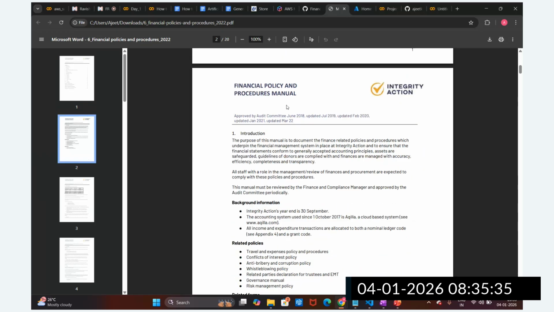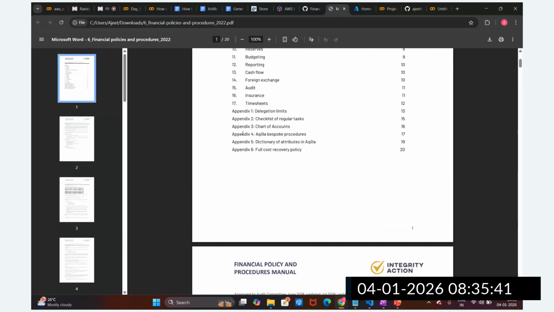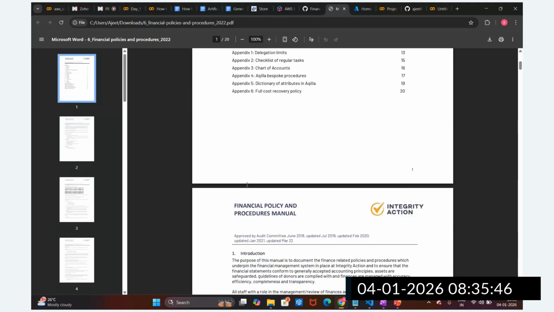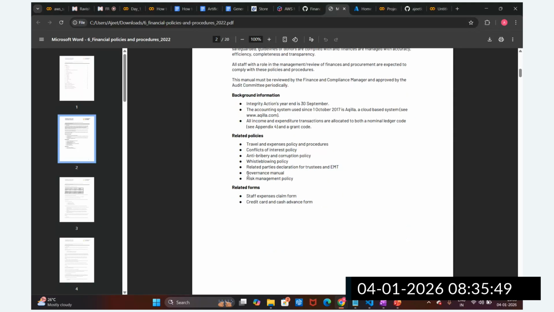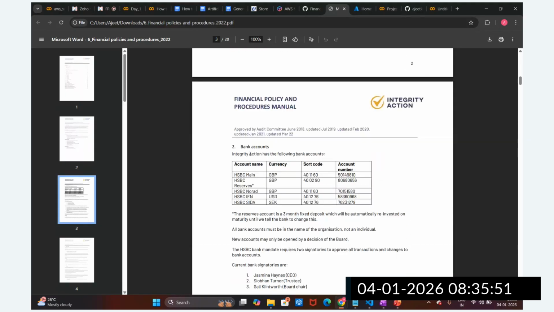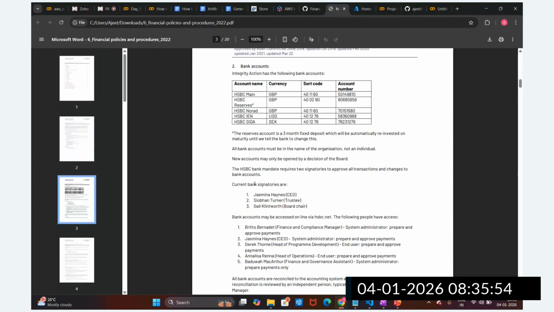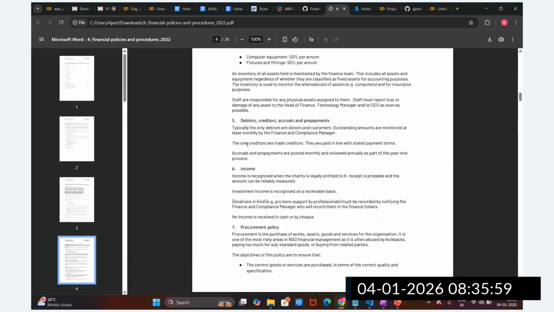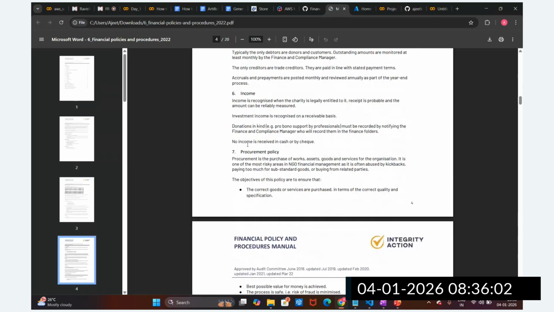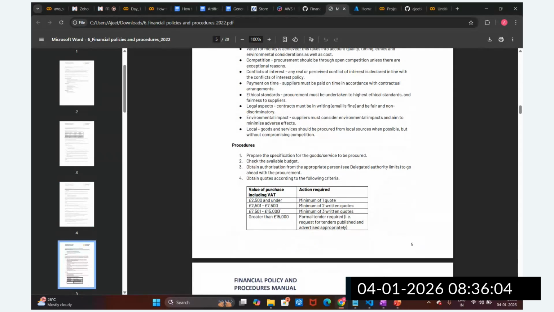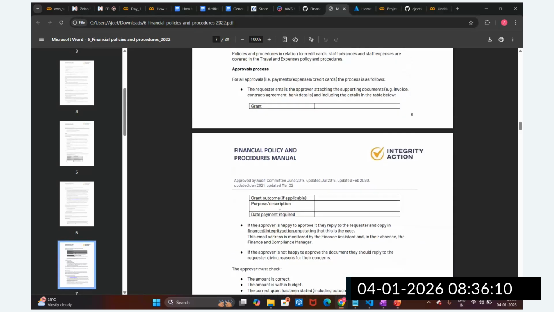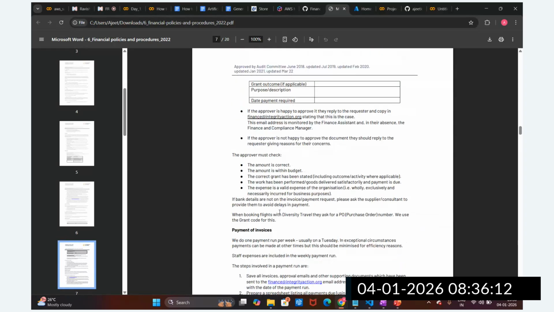You can see there are multiple documents inside this document. They have provided financial policy related documents and some compliance related documents. There is background information, related policies, forms, some table data, some bullet point data, title headings, and bullet points. So this is the data we have, text plus tabular data. We have to handle this text plus tabular data. Our objective is to capture the text data and the table data very clearly. This is how the document is.